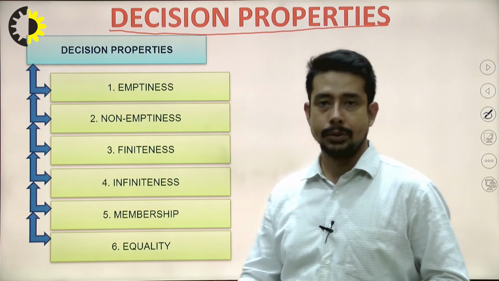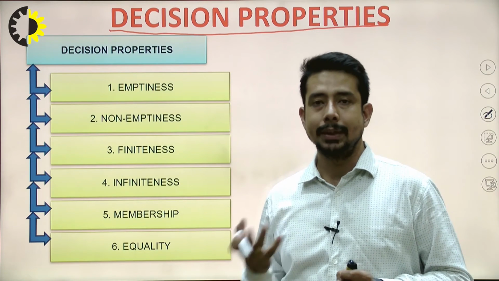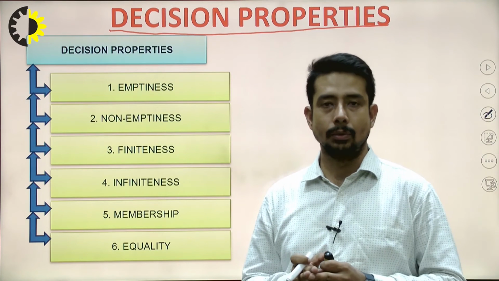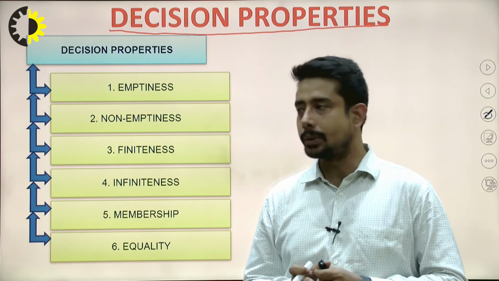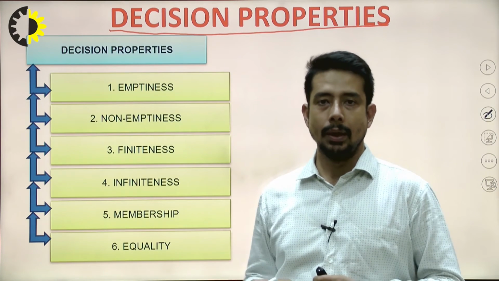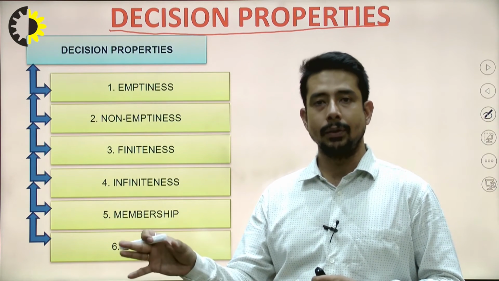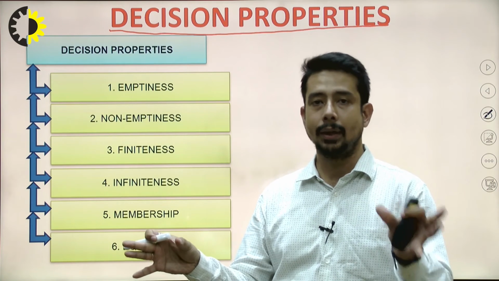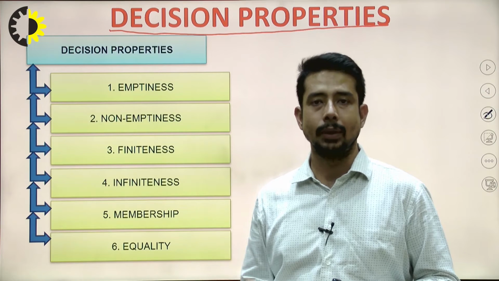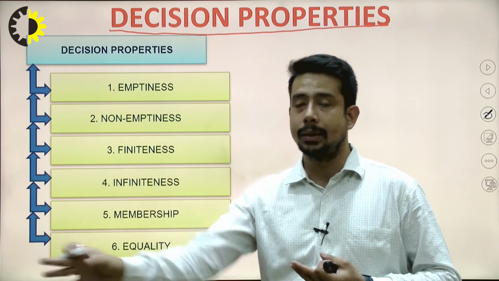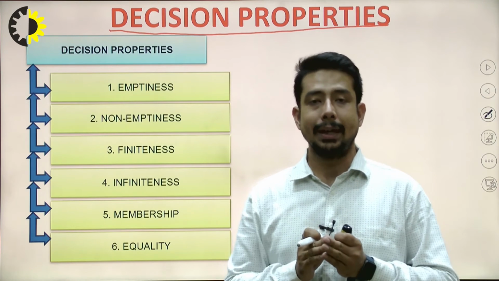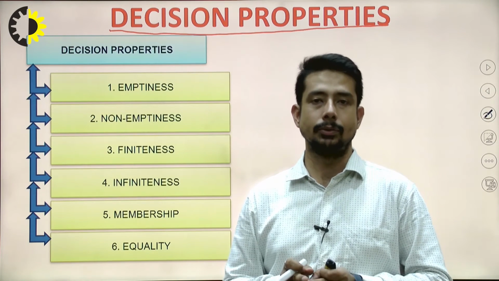What is the meaning of decision property? Decision means I am trying to take a particular result based on certain qualities that I have got. Suppose I say that yes, I have taken these two books, and I have seen that this book consists of 500 pages and this book consists of 482 pages. But based on the content, I have seen that book number 1 is good. Therefore, I have decided that I will take that particular book. So this decision property will come in the case of languages also, and in the case of automata also. So let's check it out.